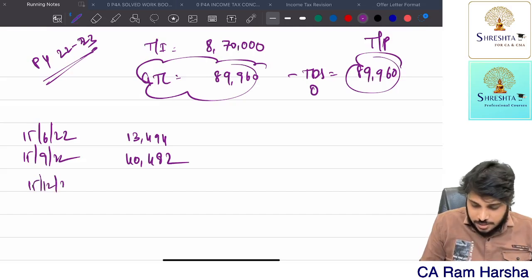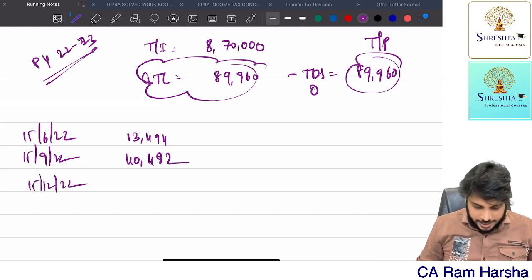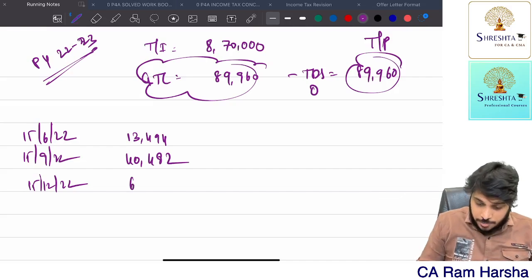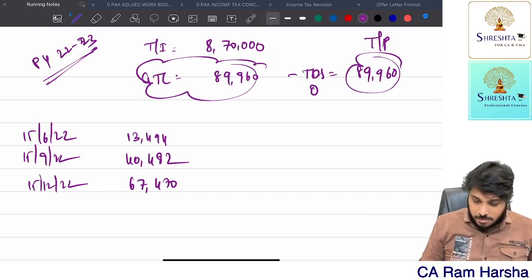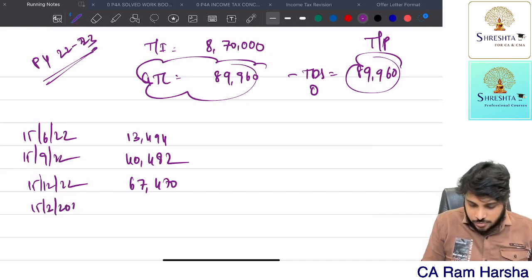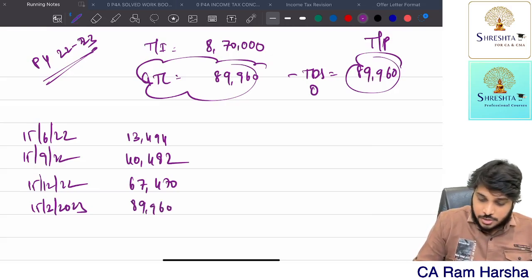By 15th December 22, 89,960 into 75%, he should be paying 67,470. By 15th March 2023, within the previous year, the entire 89,960 you must be paying. So this is the advance tax liability.